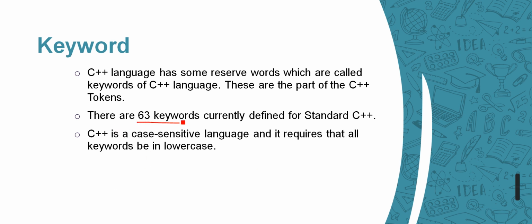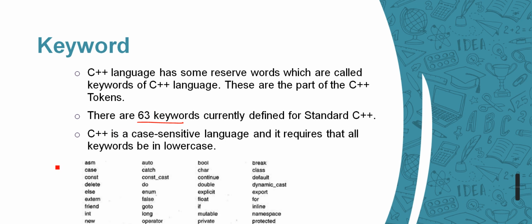And there are 63 keywords. So what are these keywords? These are the keywords: auto, bool, break, class, default, export, for loop. We have used this one, and this one. We are going to use all of them one by one, but for now we have used only some of them. I have explained the bool type variable and character type variable.